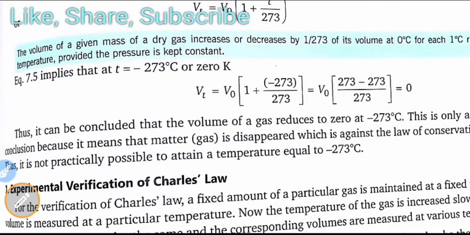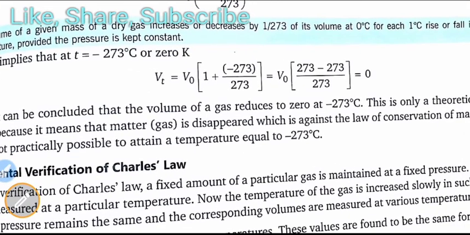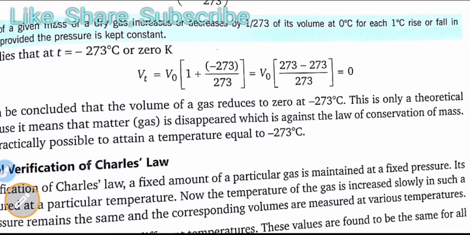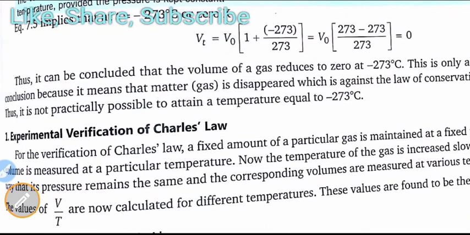Thus you can define that the volume of a gas reduces to 0 at minus 273 degrees centigrade. This is the main thing you have to keep in mind: whenever the temperature falls to minus 273 degrees centigrade, its volume decreases to 0. This is only a theoretical conclusion.